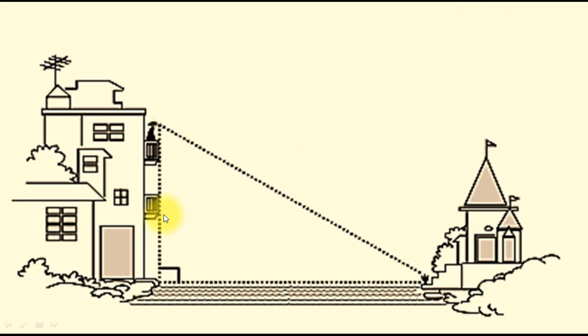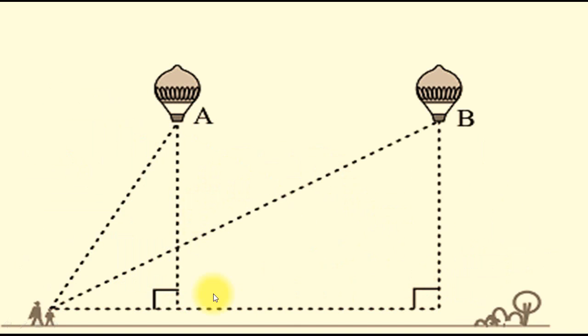Come to next example. It will provide you with more clarity. Suppose you are standing in balcony of your home, and on the next side of your home there is a temple where there is a beautiful plant. Okay, you are watching this plant from your balcony. So here also one angle is 90 degree, which is angle between this perpendicular and imaginary horizontal line. Come to the next example. Here parachute is moving from point A to point B, and in the movement of parachute from point A to point B, the line of vision changes. Okay, so you can calculate the distance AB using the concept of trigonometry and Pythagoras theorem.